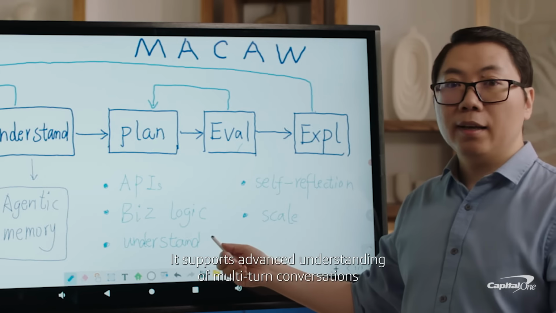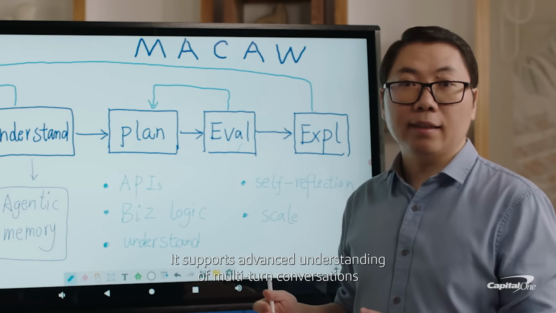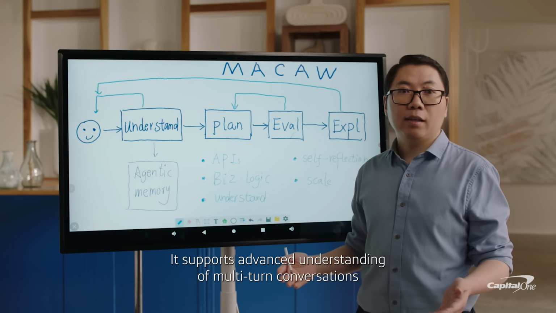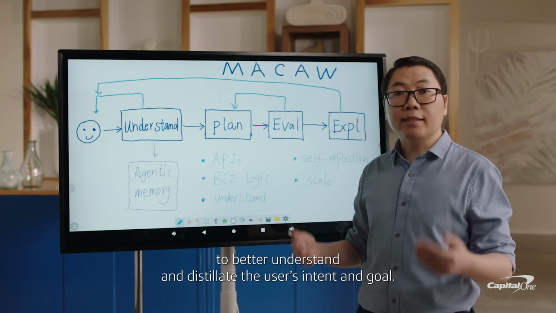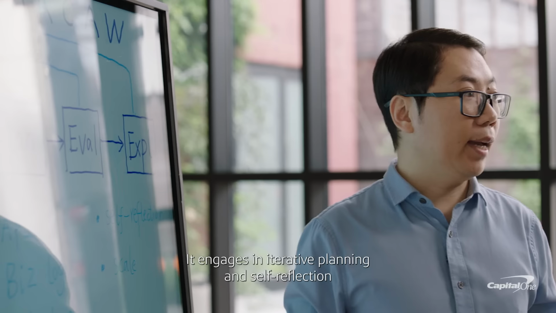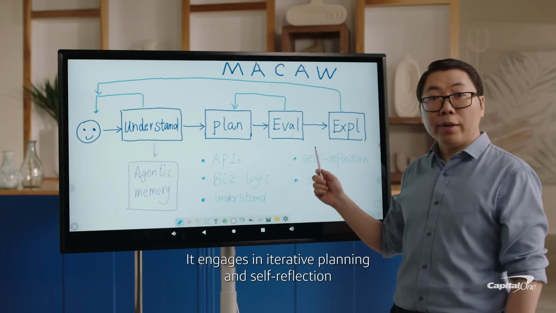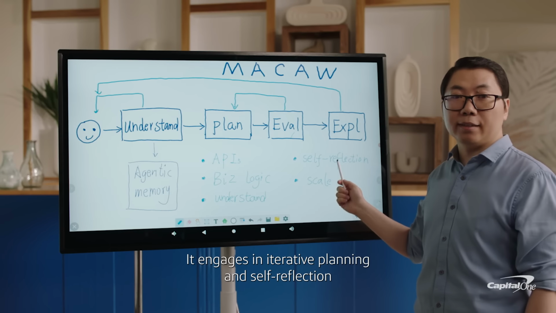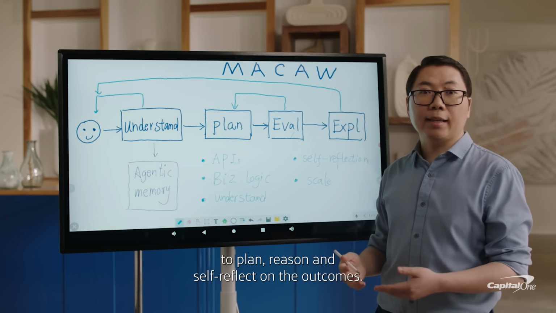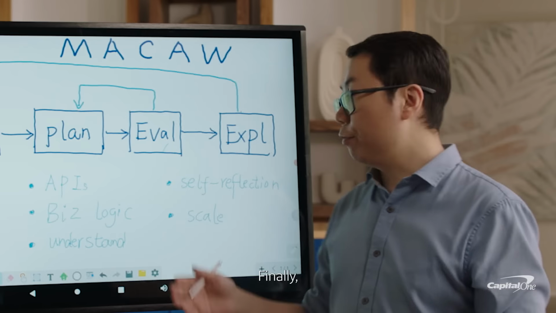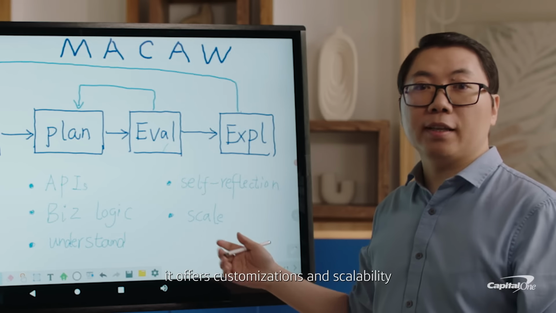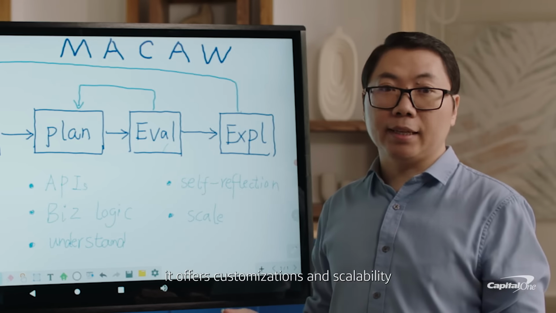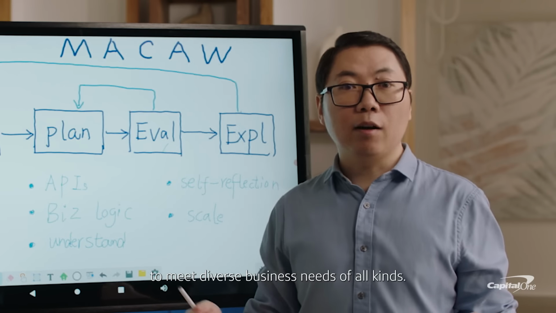It supports advanced understanding for multi-turn conversations to better understand and distill users' intent and goals. It engages in iterative planning and self-reflection to plan, reason, and self-reflect on the outcomes. And finally, it offers customization and scalability to meet diverse business needs of all kinds.